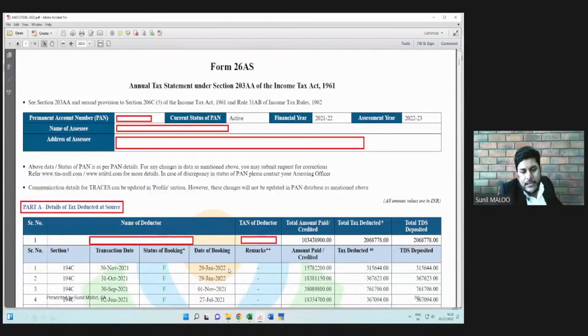That means this is the date on which the TDS return was filed by the corresponding party. Then amount paid, credited, TDS deducted and deposited. So part A of the 26AS will have the details of all the TDS which has been deducted in our name by various parties, one by one. First, it will have the consolidated figure party-wise, and then it will have the transaction-wise, section-wise details below the same.